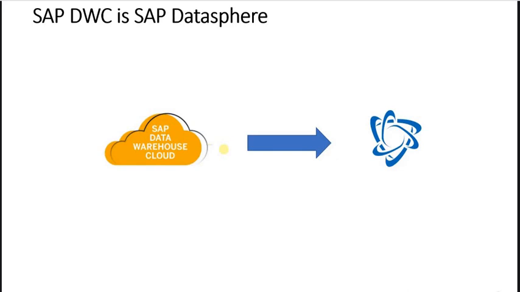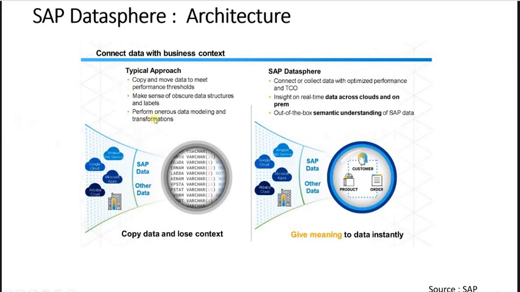So more or less, they have renamed everything from SAP DWC to SAP Datasphere. So don't get confused if you hear SAP DWC on a lot of occasions, because it is one and the same. Now let's see what SAP is saying will change with Datasphere. What SAP says is that the typical approach here on the left-hand side is to move the data from your data provider, like cloud or on-prem systems, to your data platform and then consume it. With Datasphere, SAP is suggesting that we may move it or we may not move it. Both options should be available to the user.